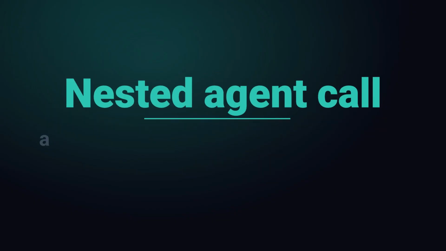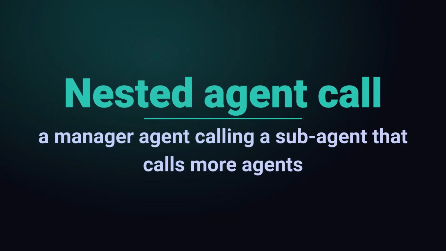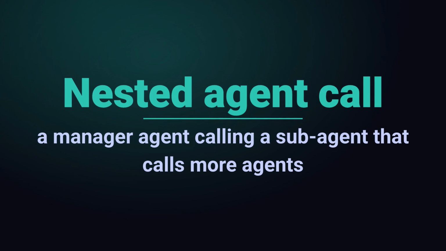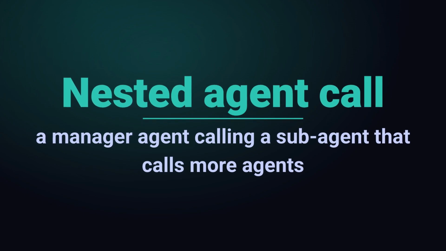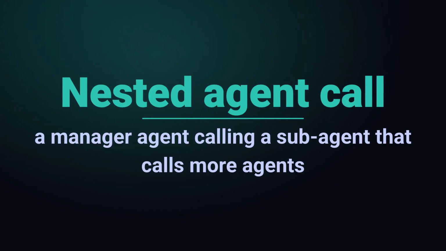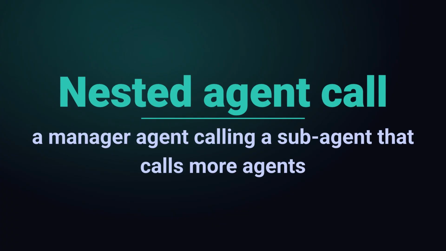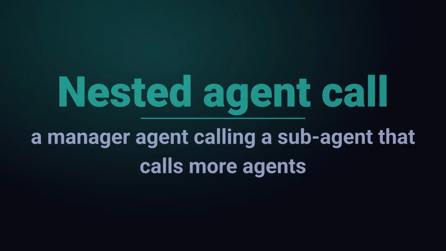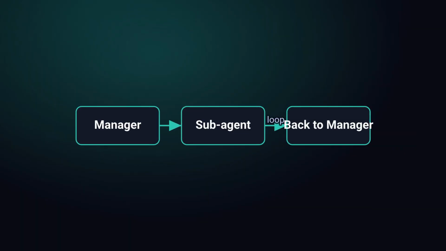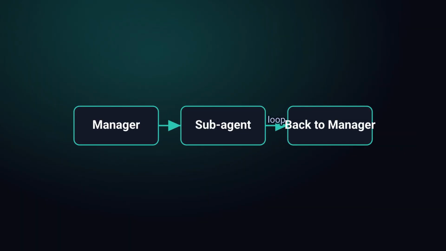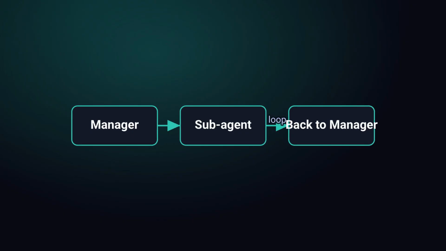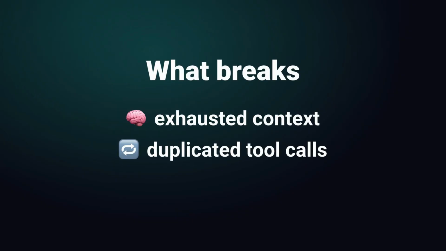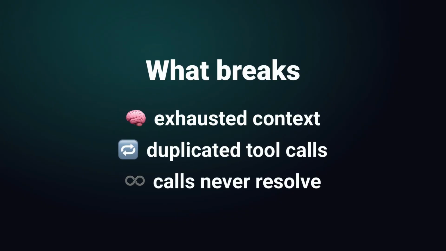Let's start with what nested agent calls actually means, because the term gets thrown around loosely. You have a manager agent that receives a task, decides it needs help, and calls a subagent. That subagent might call another agent, or worse, call back to something that eventually loops to the manager. Each of these calls carries context, tool access, and a slice of your token budget. When the nesting goes wrong, you don't get a clean error. You get exhausted context windows, duplicated tool invocations, and calls that never resolve.